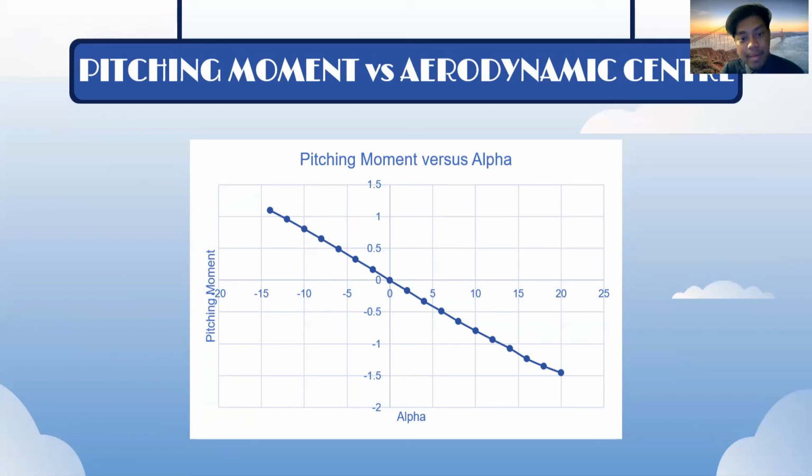Okay. The CM value decreases from -14 degrees to 20 degrees as the angle of attack increases. The air force moment coefficient is positive from -14 degrees to 0 degrees. And as a result, the nose pitch will move upward.